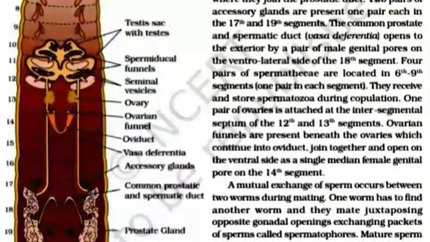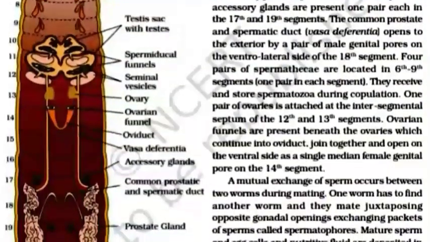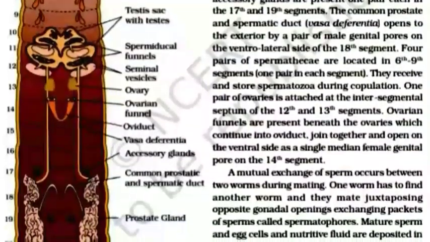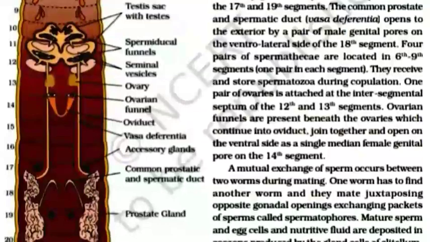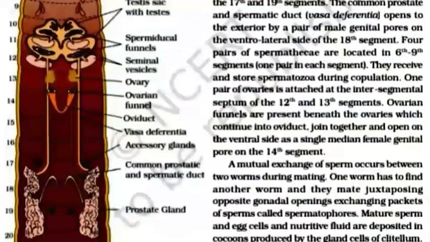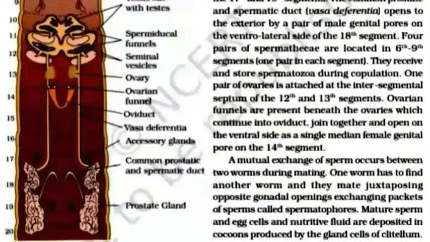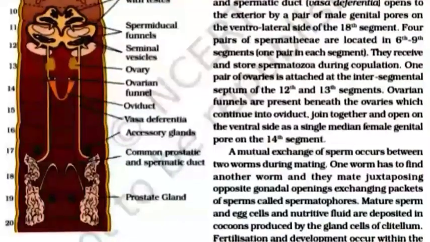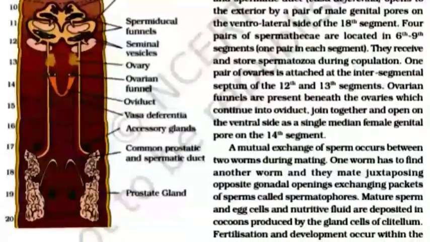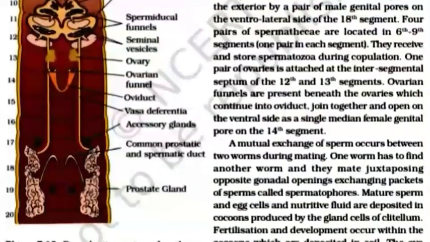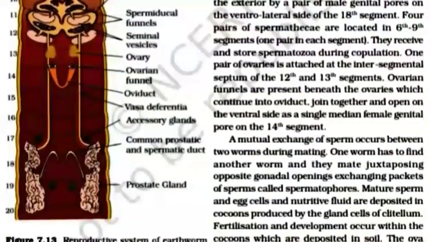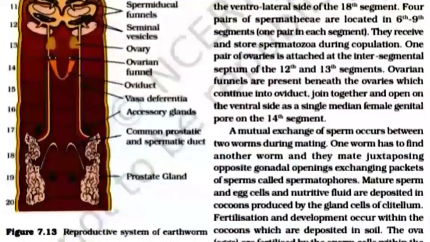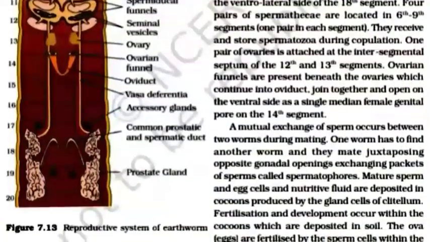One pair of ovaries is attached at the intersegmental septum of the 12th and 13th segments. Ovarian funnels are present beneath the ovaries, which continue into the oviduct, join together and open on the ventral side as a single median female genital pore on the 14th segment.